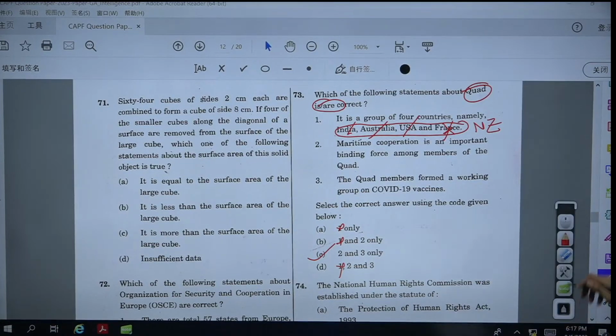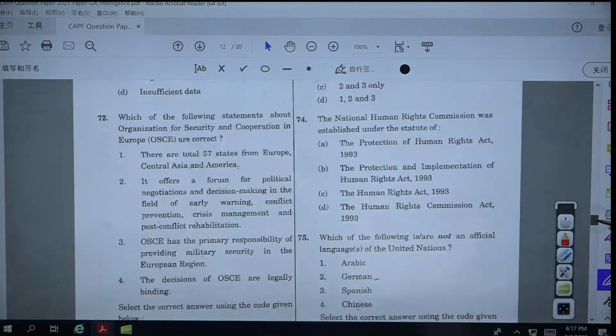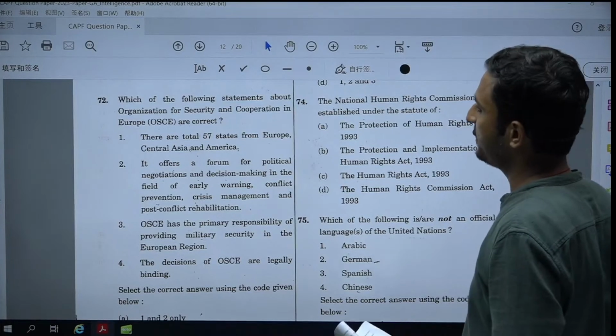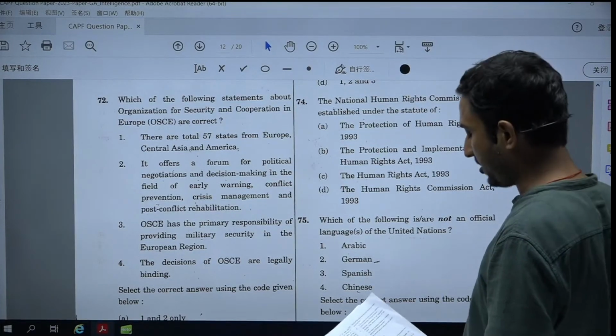Let's discuss question number 72. Which of the following statements about the organization of the security corporation in the European Union OAC is correct?